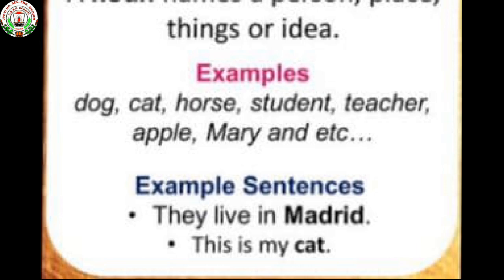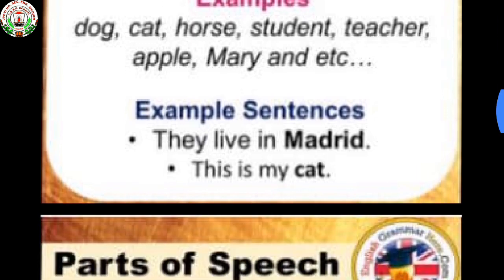All naming words are nouns. See the example sentences. They live in Madrid. This is my cat. Madrid is the name of a place. Cat is the name of an animal.